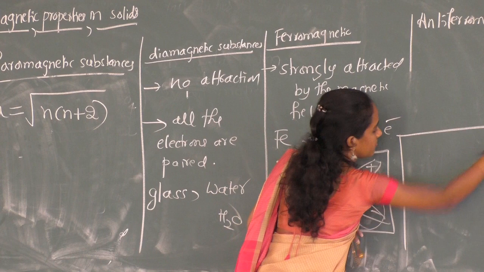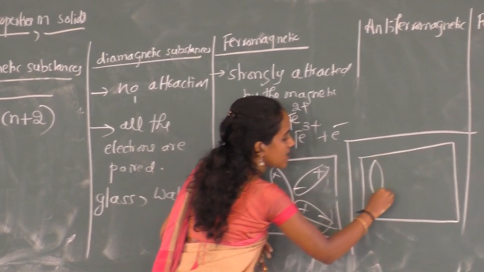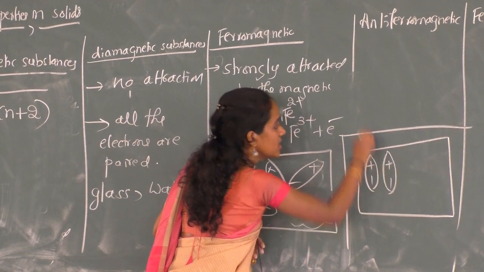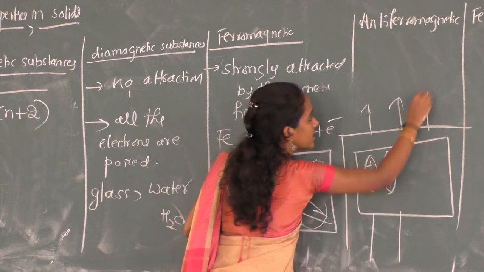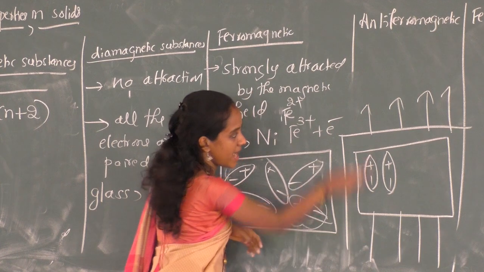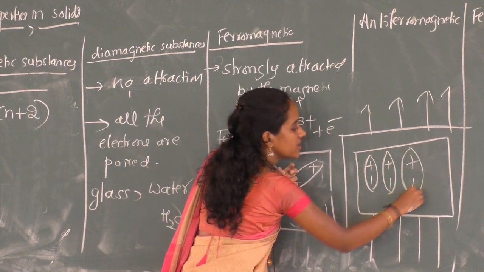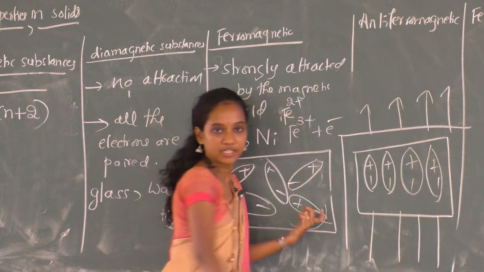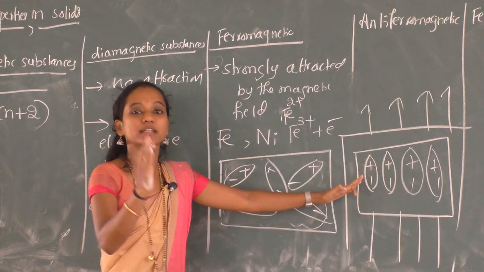See, all the domains are arranged in the direction of the magnetic field. Say I am applying the magnetic field in this direction. So this is the magnetic field. All the dipoles are aligned in the direction of the applied magnetic field. The substance becomes permanently magnetized.